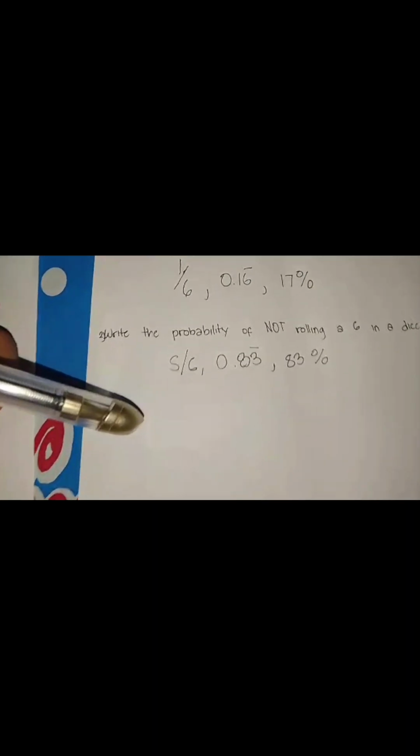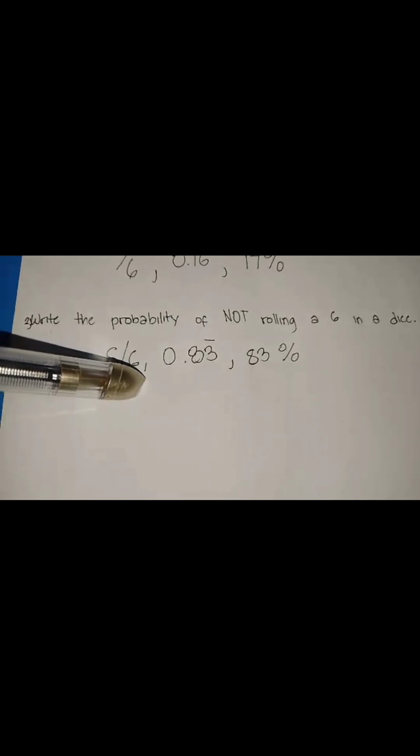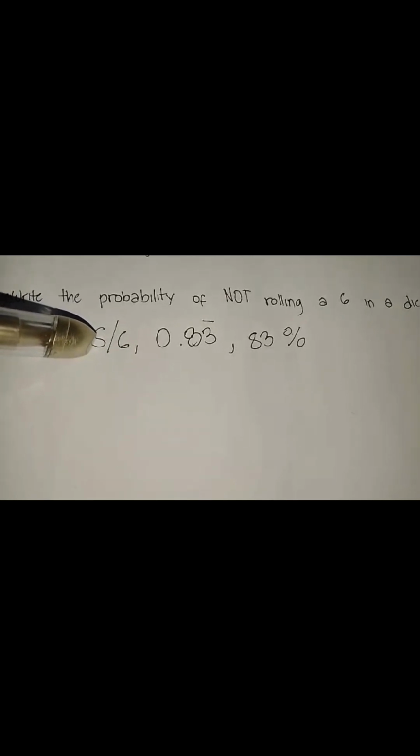Now let's see the second example. Write the probability of not rolling a 6 on a dice. We have 5/6. So we are trying to get the probability of not rolling a 6. So there's 6 outcomes. We cross out 1, there's gonna be 5 remaining.